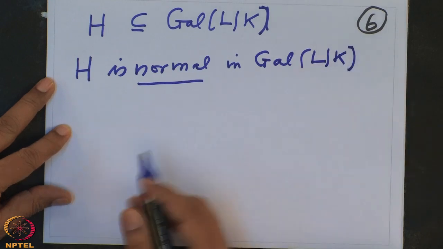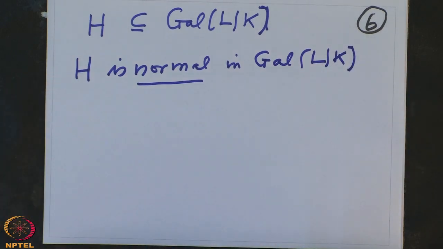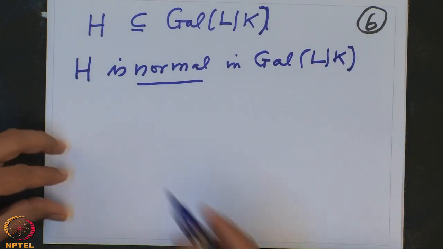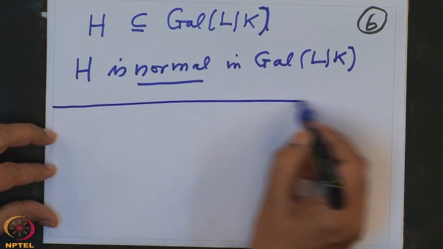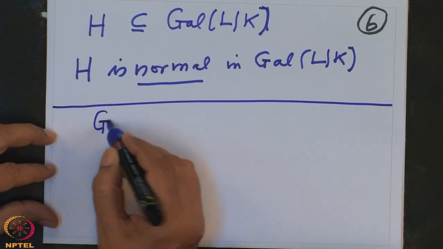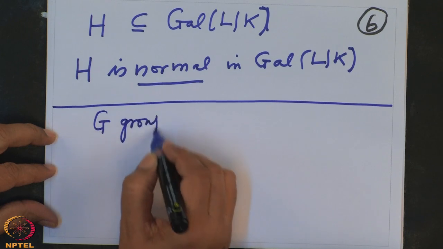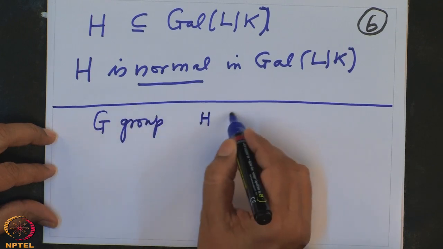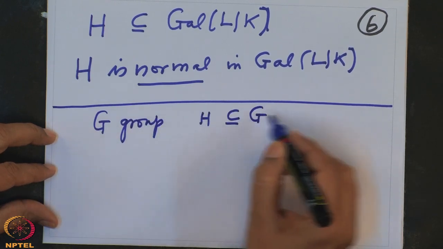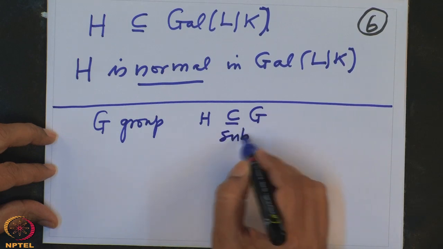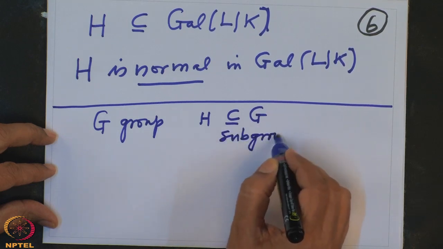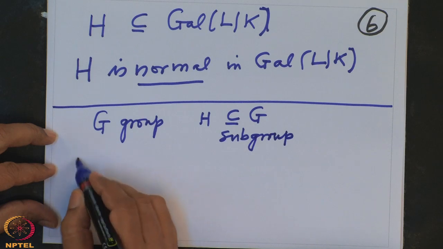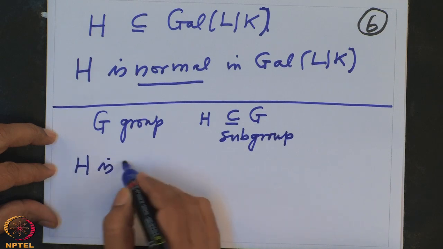So in general, let us recall: if G is a group and H is a subgroup, when do you call a subgroup normal? H is called normal.